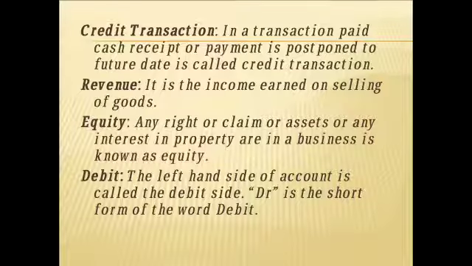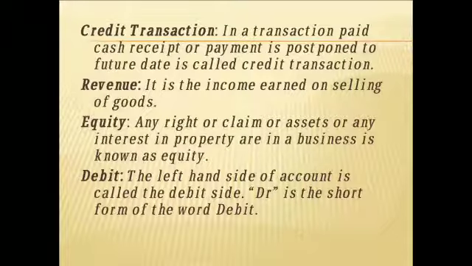Or you have sold goods to your customer, and after 1 month, 2 months, or 6 months you are going to collect the amount from them. That is also called a credit transaction. In a credit transaction, the cash payment or receipt is postponed to a future date. On the same date it will not appear. That is a credit transaction.